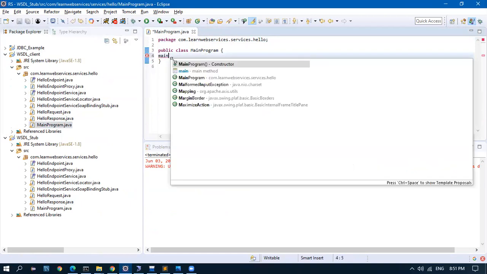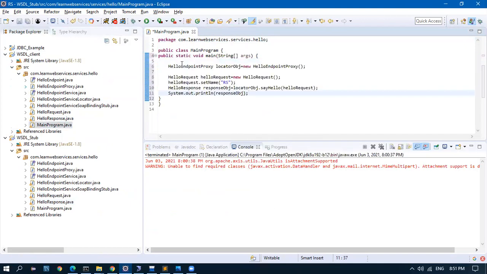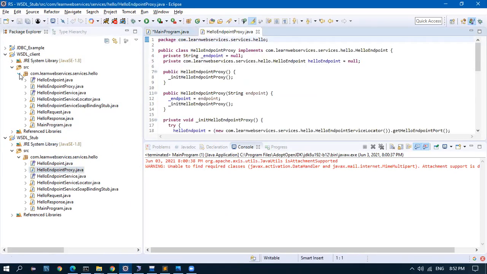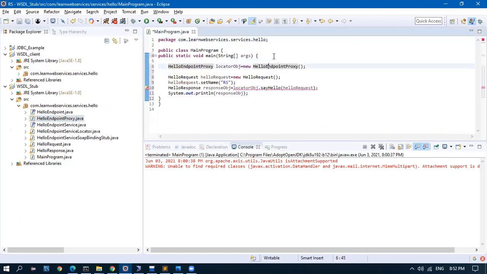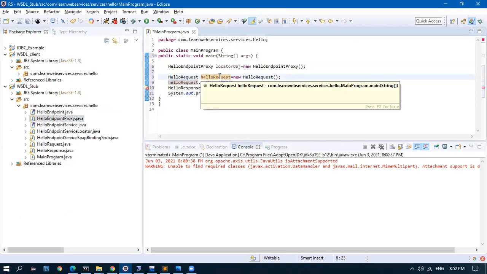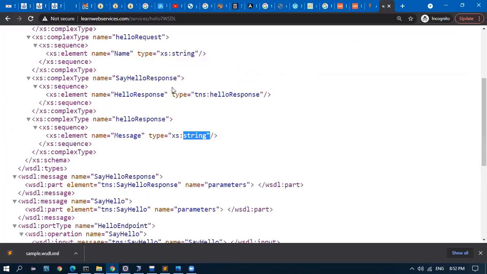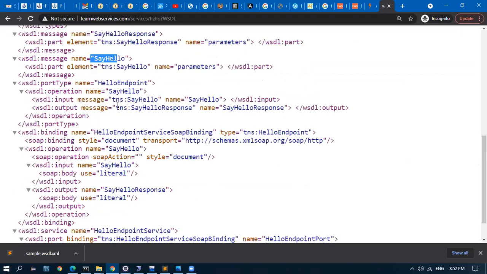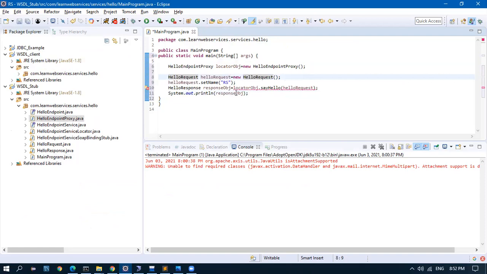So I have the main, public static void main, and I am using the hello endpoint proxy which is created here. I'm creating an object of this, and what they said is you should pass a request, a hello request, correct? Yes. To say hello, there is the operation. Here it is. So you should send a hello request and we will give a hello response.